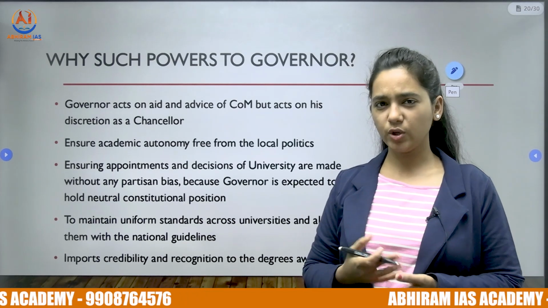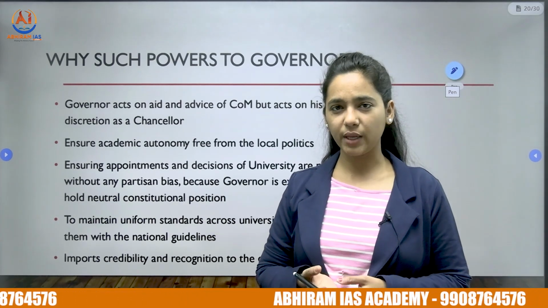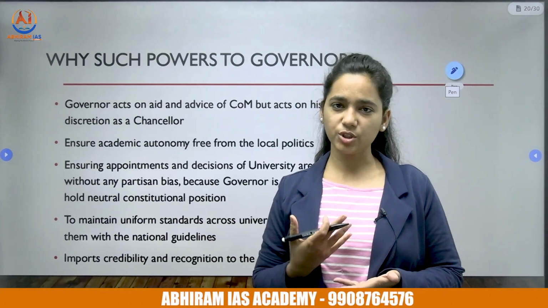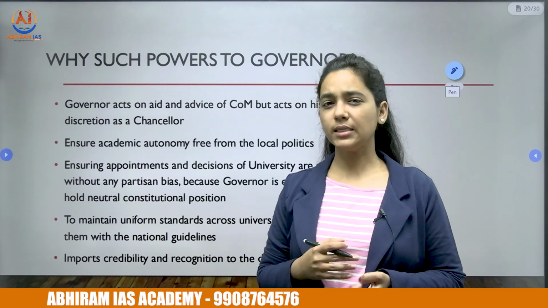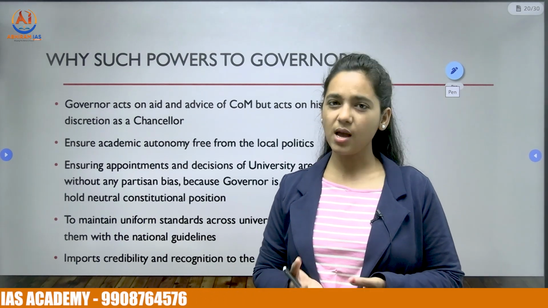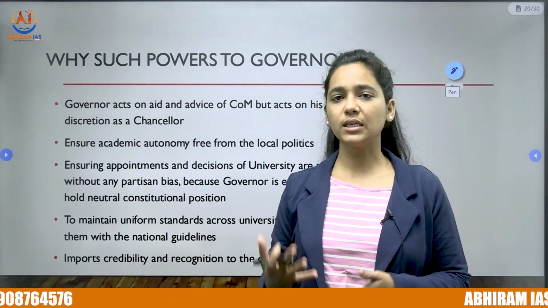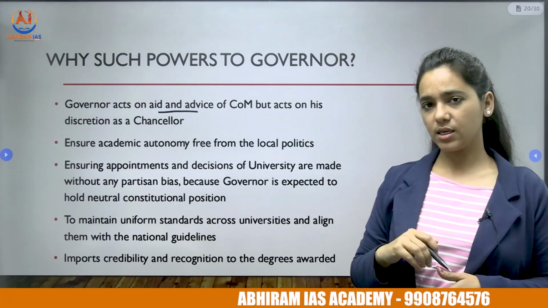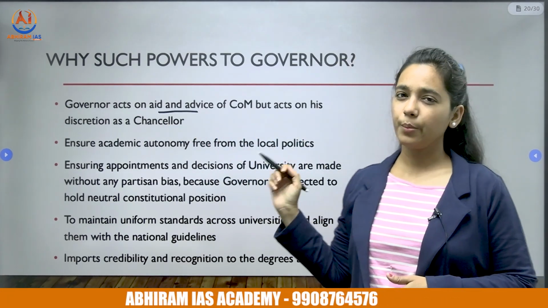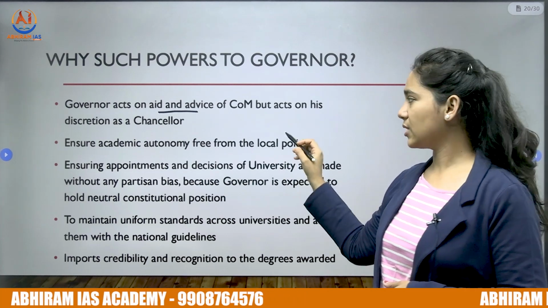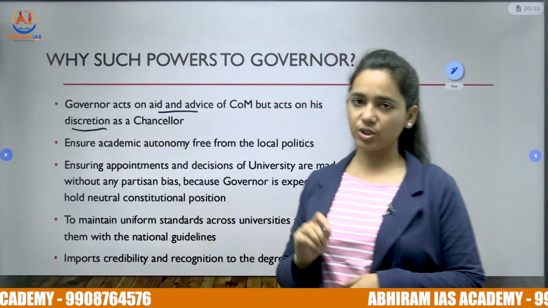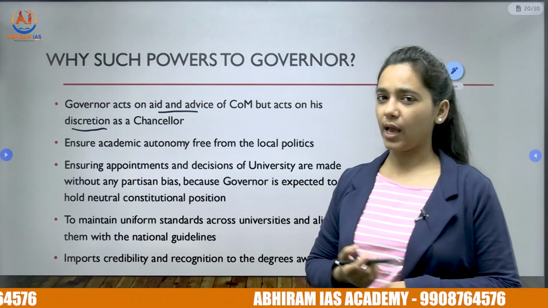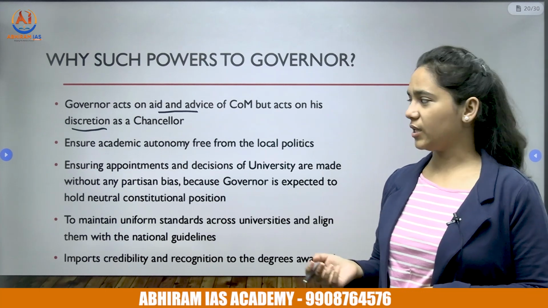So why are we continuing such provisions even after independence? Governor, being a constitutional authority, is expected to be a neutral figure and ensure the university functions in autonomy. Okay. So governor usually acts on the aid and advice of the Council of Ministers, but this power as a chancellor comes under his discretionary power. Okay. He need not act on the aid and advice of the Council of Ministers.